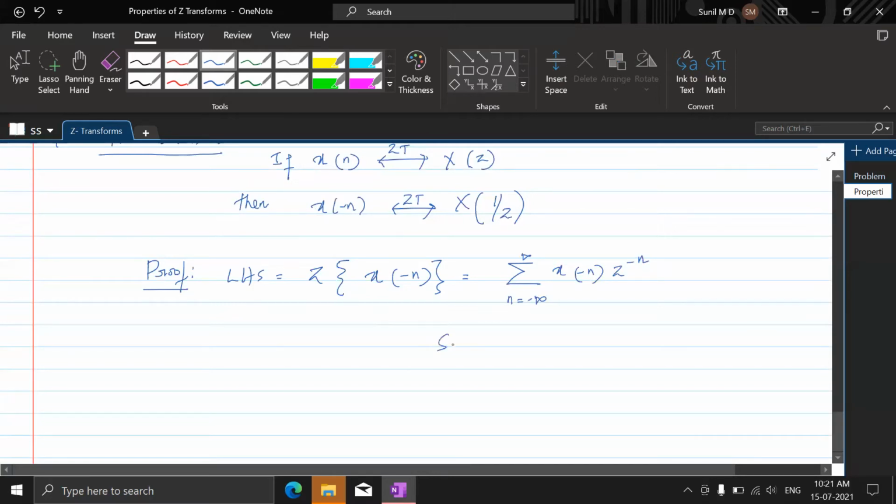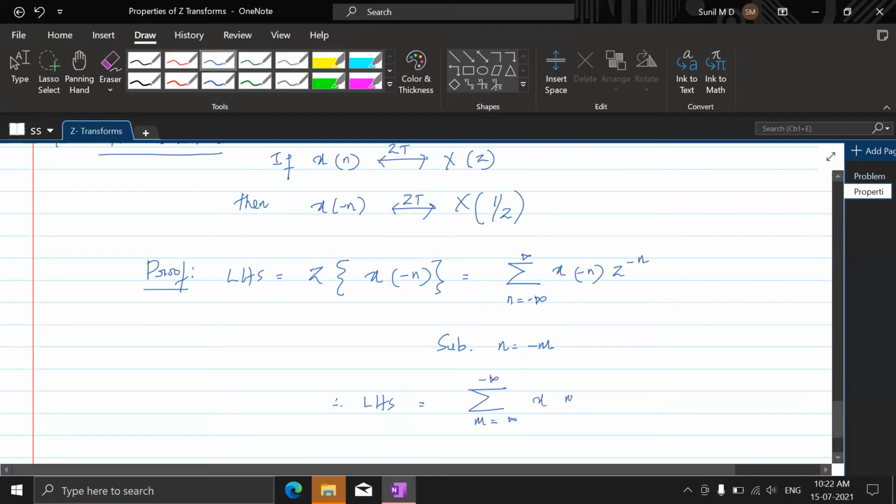Okay. Substitute n equal to minus m. Therefore, LHS would look like summation m ranging from what? The one which goes from minus infinity to plus infinity would go from plus infinity to minus infinity. That's it. No problem.